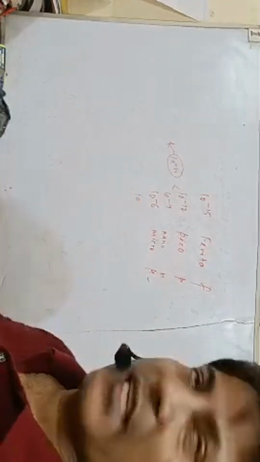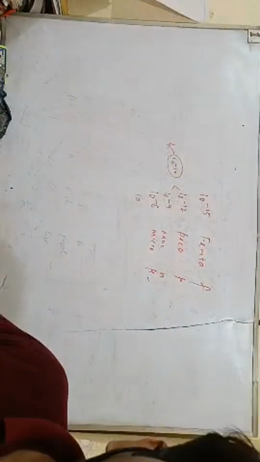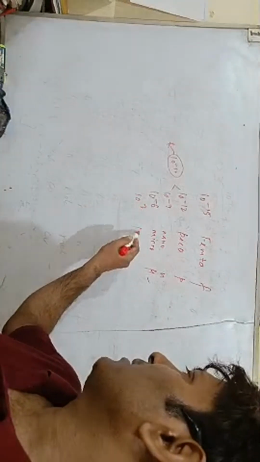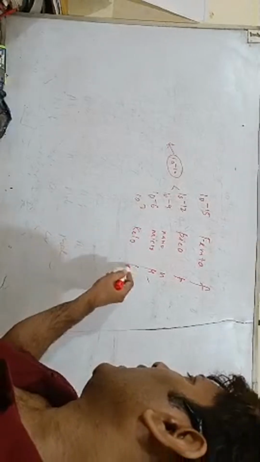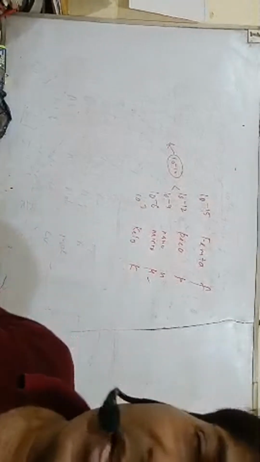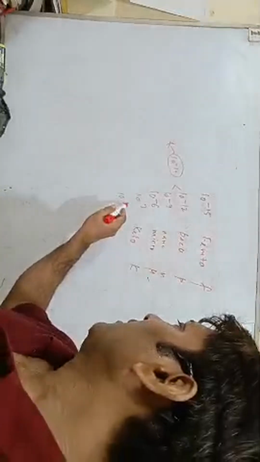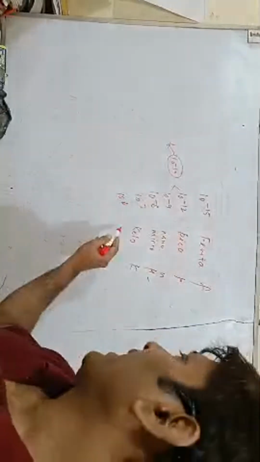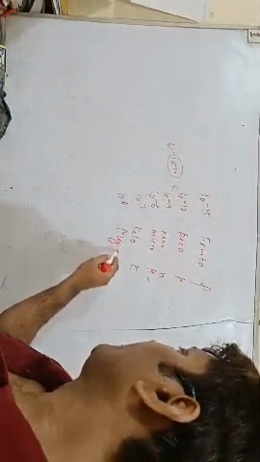Now we are saying a large unit, that is 10 to the power 3, that is kilo, denoted by k. And 10 to the power 6, that is mega, small m symbol.